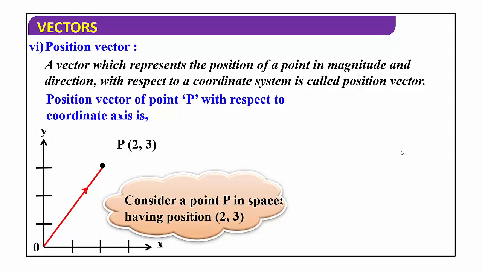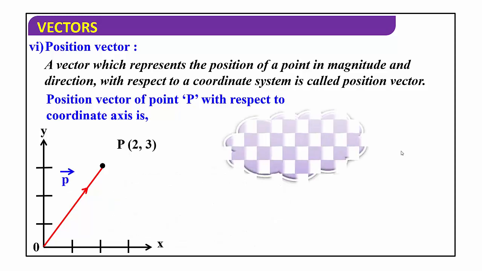Here the values are given 2 and 3. 2 is along x-axis, you can observe the points 0, 1, 2. At 2 we take the point P, and 3 we take along y-axis: 1, 2, 3. So (2, 3). Here we get the position vector of the point P with respect to the coordinate system.